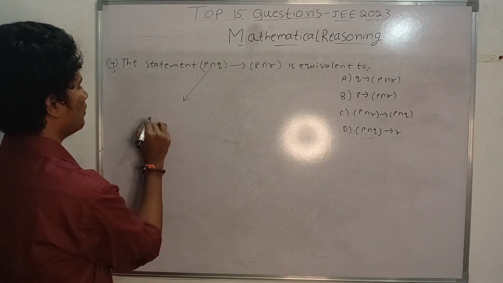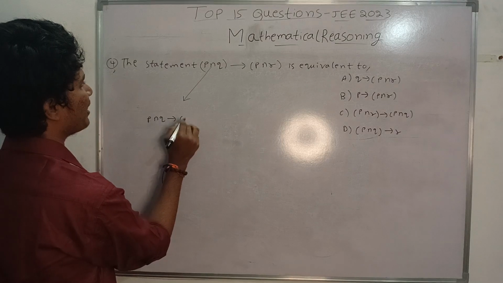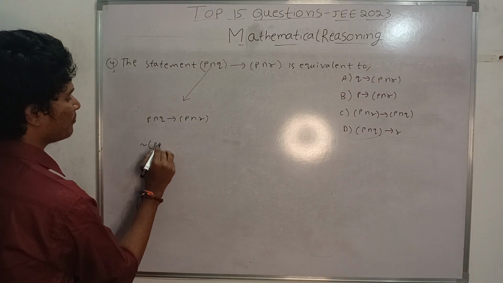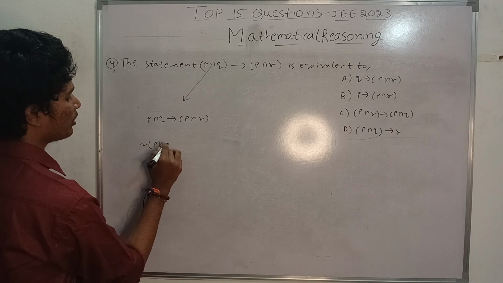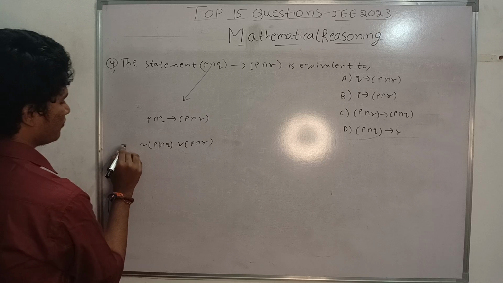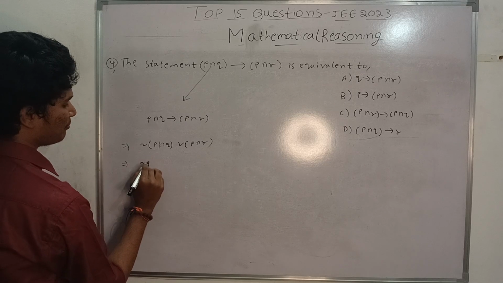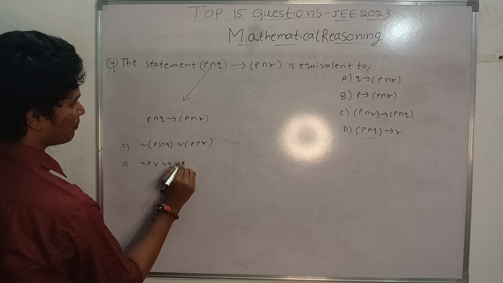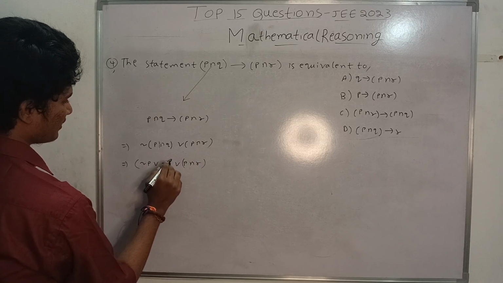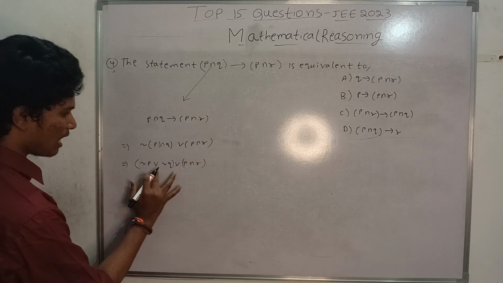So when I take P and Q implication P and R, what is the formula for this? Negation of P and Q, or P and R. Negation P or negation Q or P and R. And this is R here.